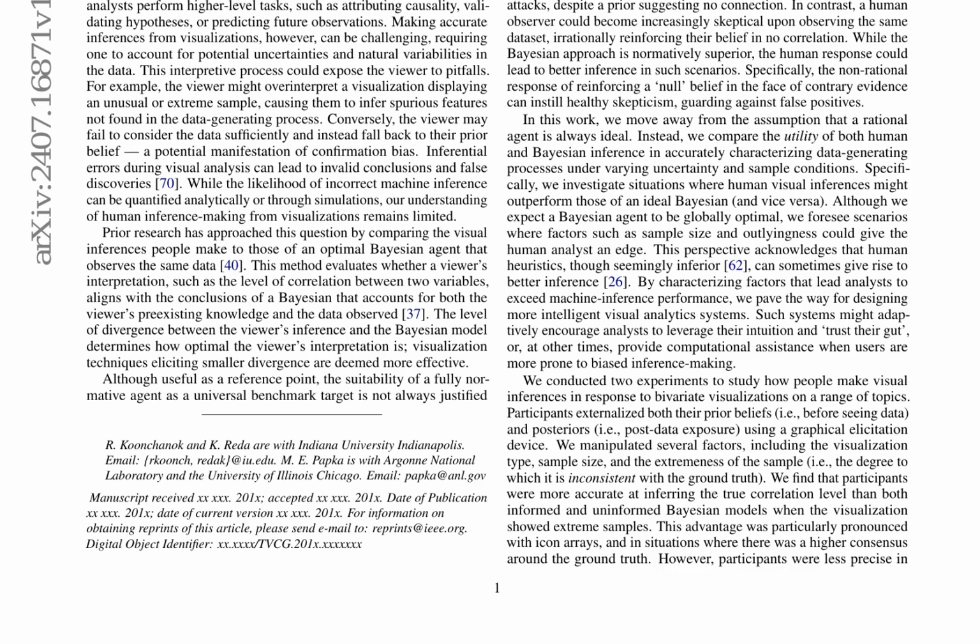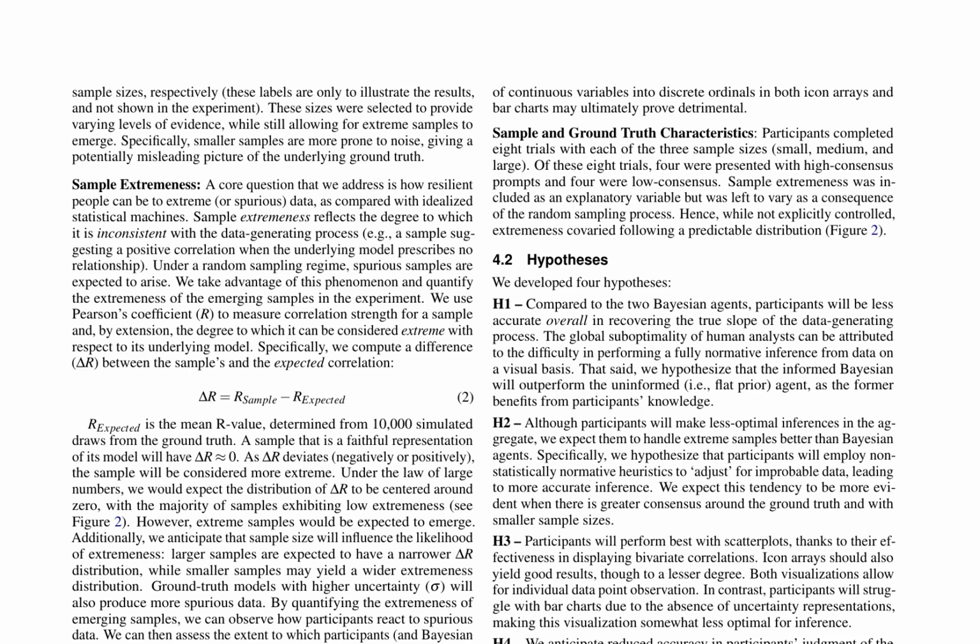This advantage was particularly pronounced with icon arrays and in situations where there was a higher consensus around the ground truth. However, participants were less precise in estimating the true uncertainty of the data generating process, often displaying unwarranted confidence. The study reveals that individuals frequently diverge from normative inference when interpreting visualizations, but these deviations proved advantageous, particularly when examining extreme datasets and small samples.